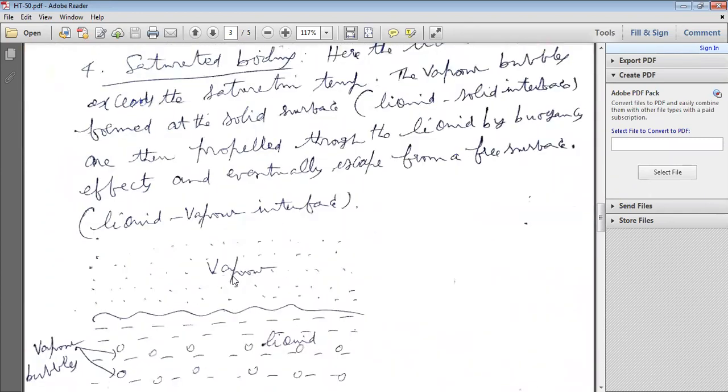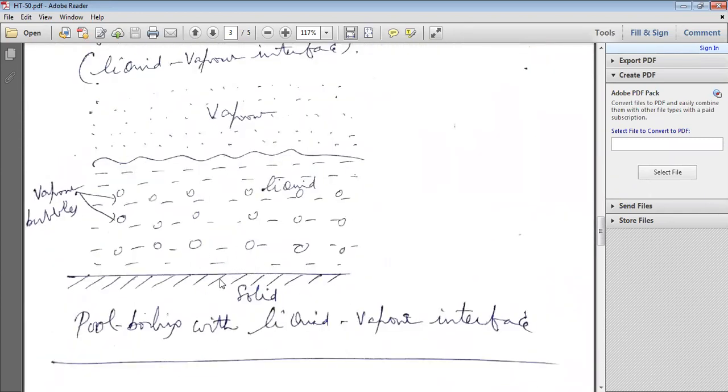Here, Ts is the surface temperature, and here is the temperature of the liquid. Heat transfer from the surface to the liquid takes place because Ts is more than the temperature of the liquid. Near the surface, because of free convection, bubbles are formed.